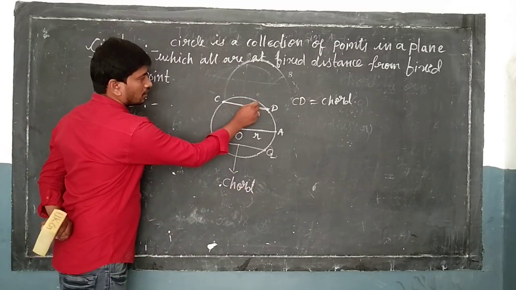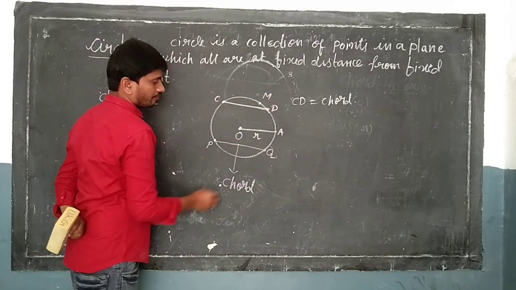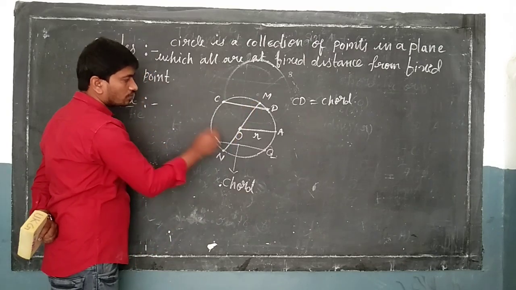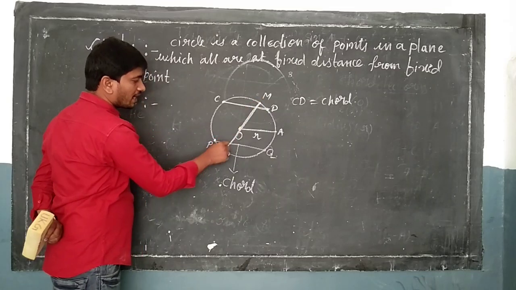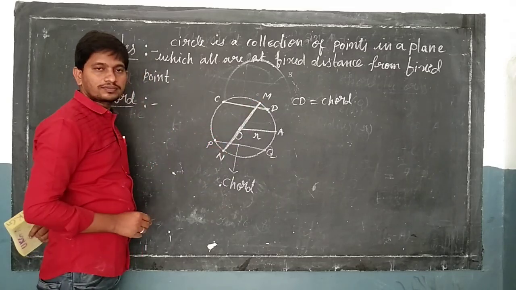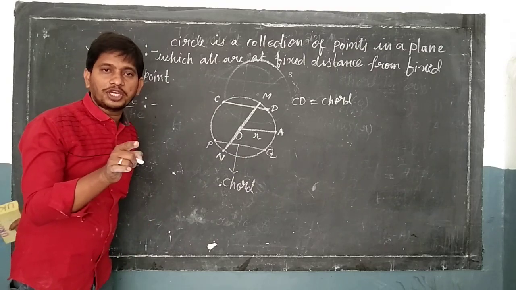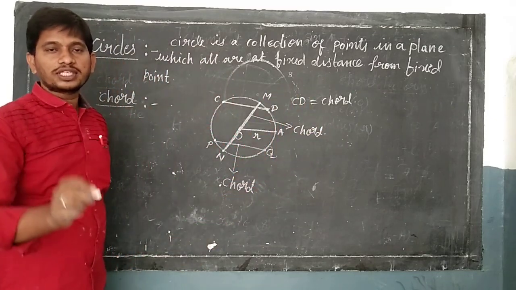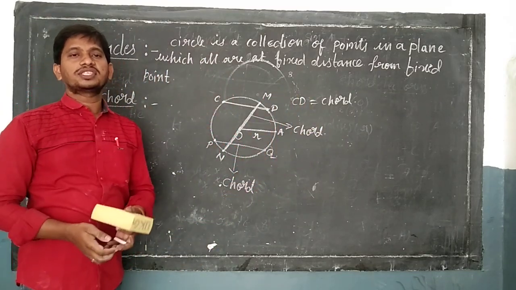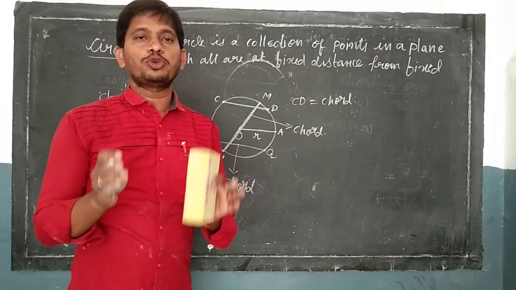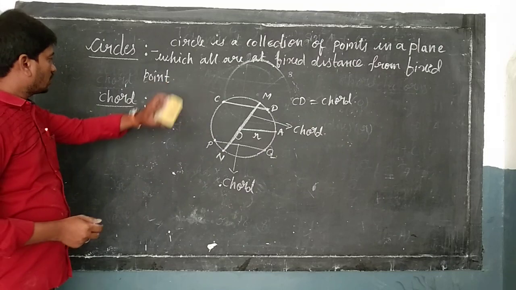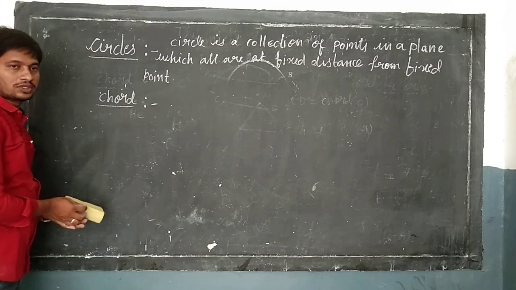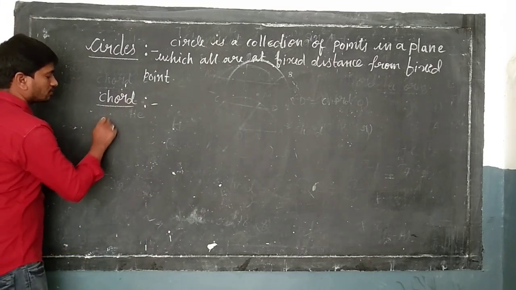For example, this is point M and this is point N. Let me join these 2 points M and N through O. MN is a line segment which is also joining any 2 points on a circle. So MN is also a chord. Understood, students? What do you mean by chord? Chord is nothing but a line segment that joins any 2 points on a circle. Right? Now, radius we already discussed. Coming to diameter.